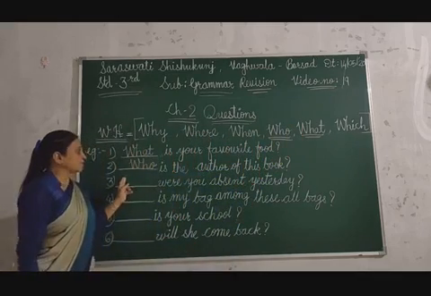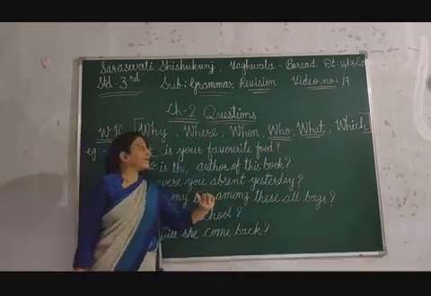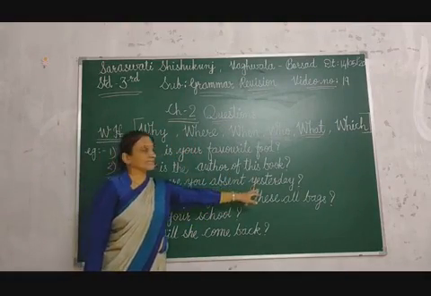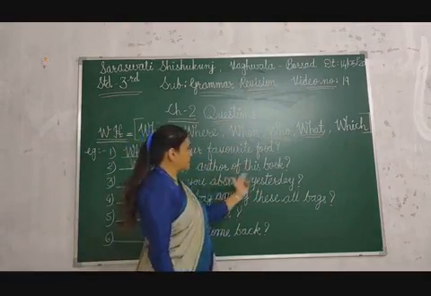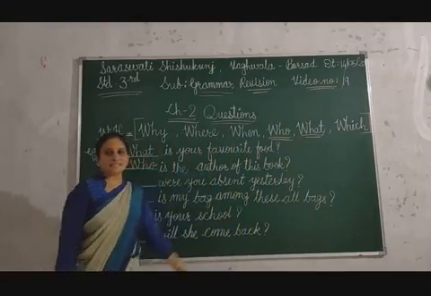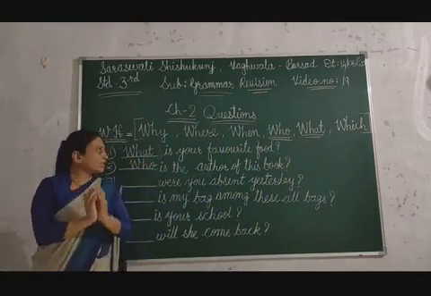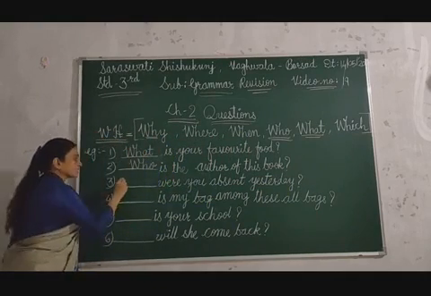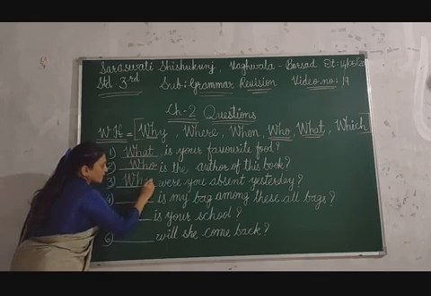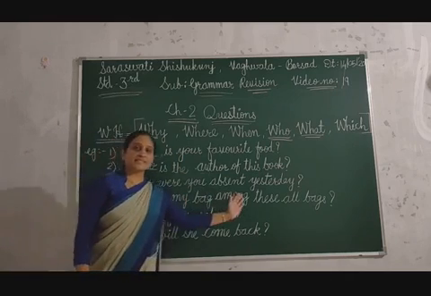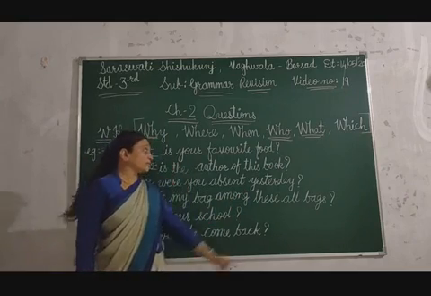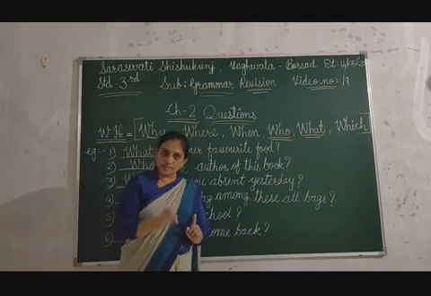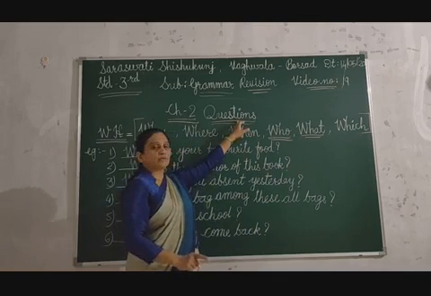Okay. The third one is dash were you absent yesterday? Why were you absent yesterday? Where were you absent yesterday? When were you absent yesterday? Which were you absent yesterday? Simultaneously you will also speak the answer. Why were you absent yesterday? Okay, the correct answer is why. Why were you absent yesterday? Remember children, at the end of the sentence you should compulsorily put a question mark, and then it becomes a question.